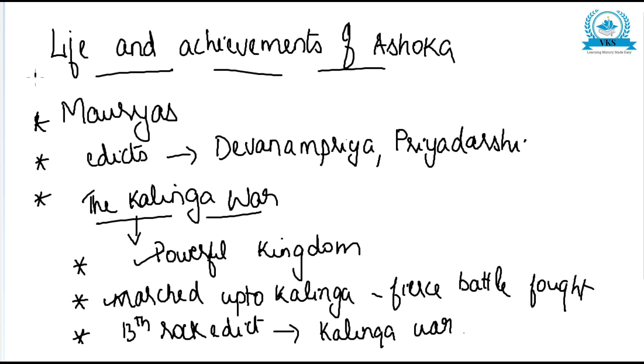So when a question is asked about the life and achievements of Ashoka, we start with: Ashoka was the greatest ruler of the Mauryas, and in his edicts he is mentioned as Devanam Priya and Priyadarshi. Then about the Kalinga War. The Kalinga War was fought in 261 BCE, and Kalinga was a very powerful kingdom. Ashoka wanted to extend his power, he marched up to Kalinga, and a fierce battle was fought. The 13th Rock Edict gives us information about the Kalinga War and its result.